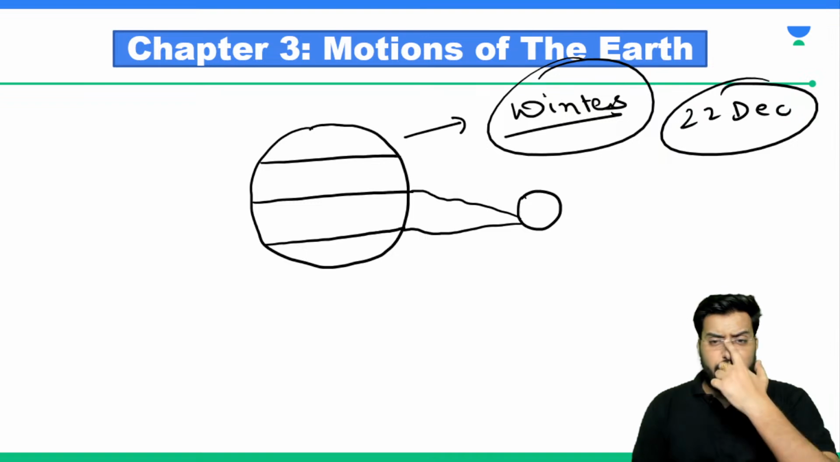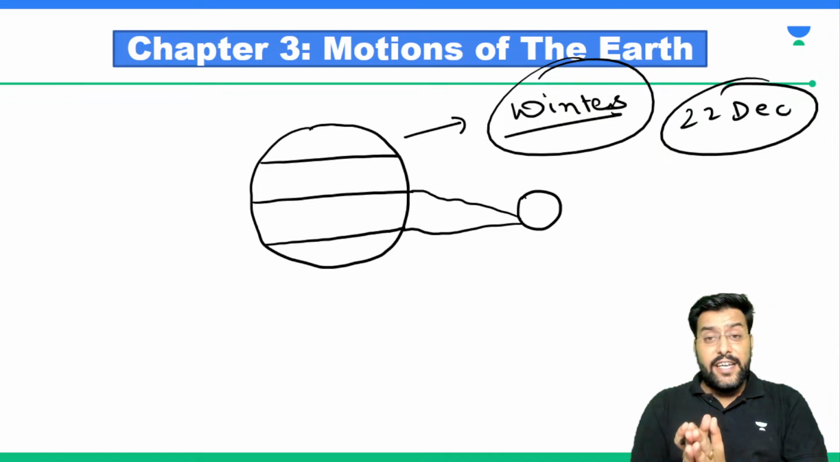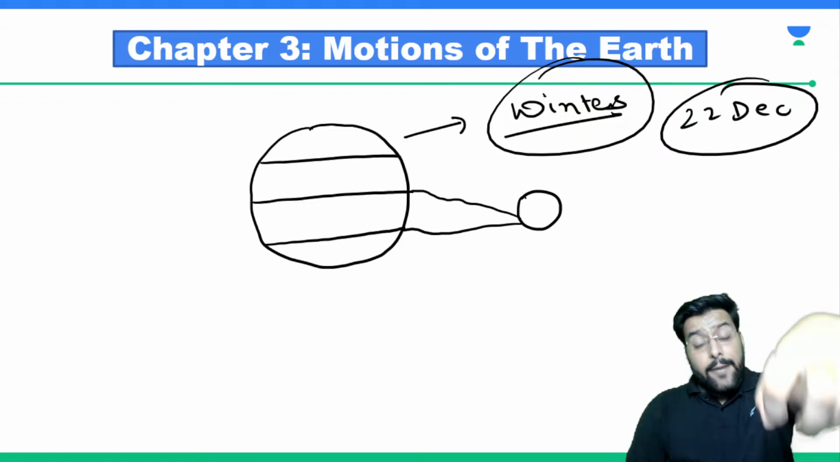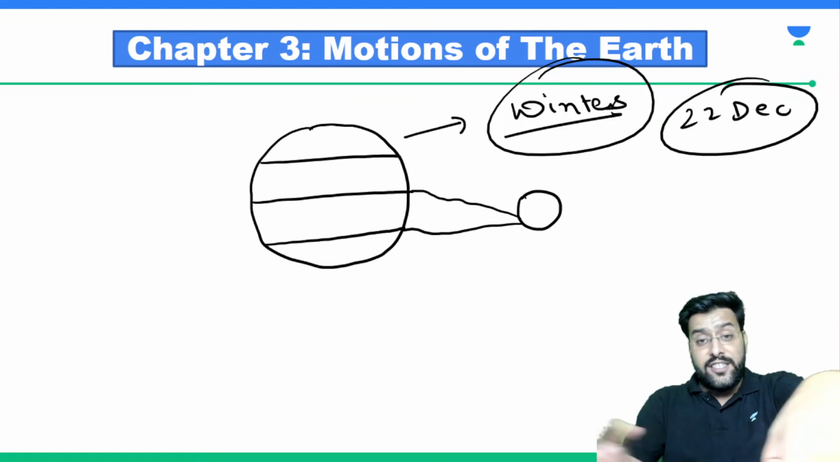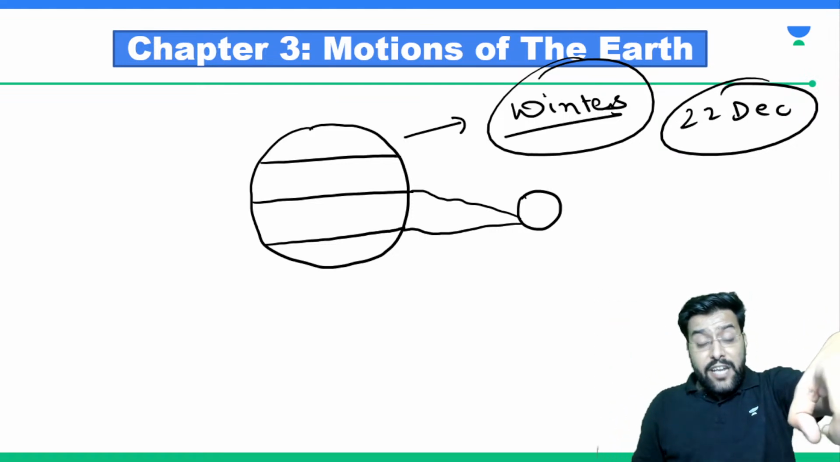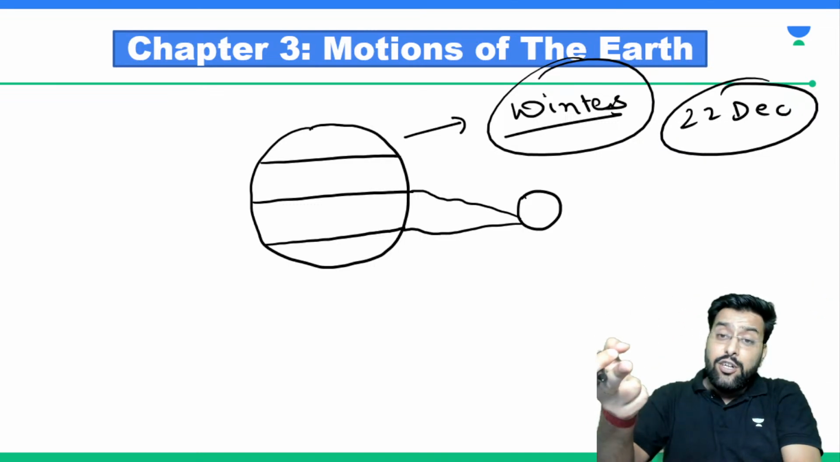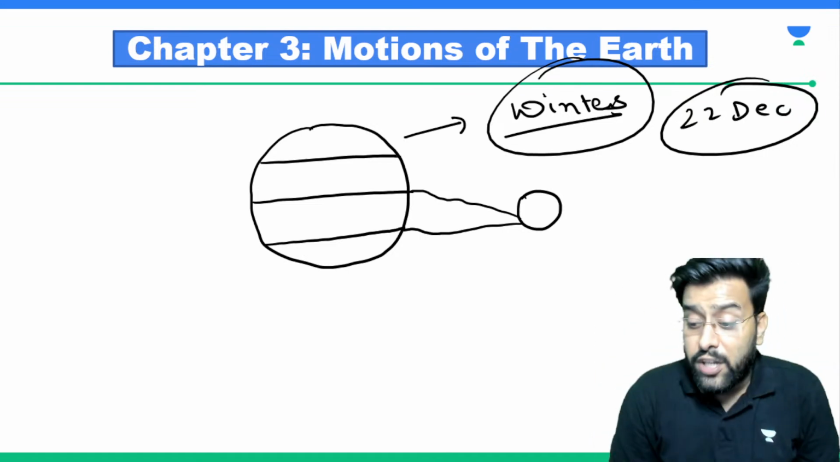Are we following it or not? What is summer solstice? What is winter solstice? Summer solstice is the day when sun rays are directly above the Tropic of Cancer. We are having summers at North Pole, so we call it summer solstice. After 6 months, sun will reach directly above Tropic of Capricorn and it will be winters in northern hemisphere, so we call 22nd December as winter solstice.